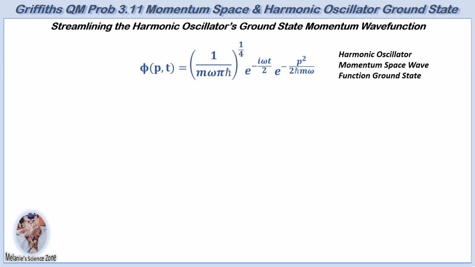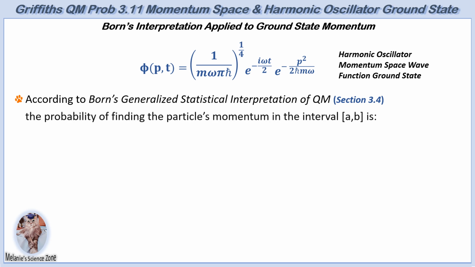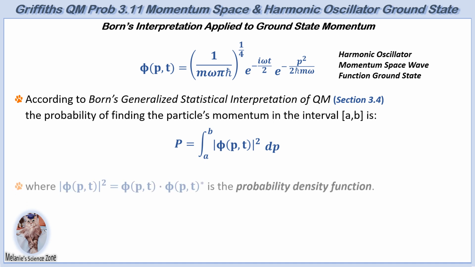The result is the final form of our momentum space wave function for the ground state quantum harmonic oscillator as a function of momentum and time. According to Born's generalized statistical interpretation of quantum mechanics, as discussed in section 3.4 of Griffiths, the probability of measuring momentum, p, between an interval a to b, is given by the integral with respect to momentum from a to b of the squared modulus of phi of momentum p and time t.